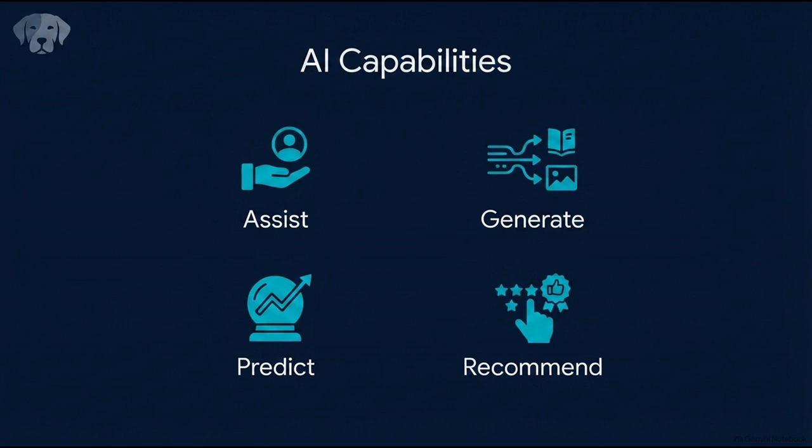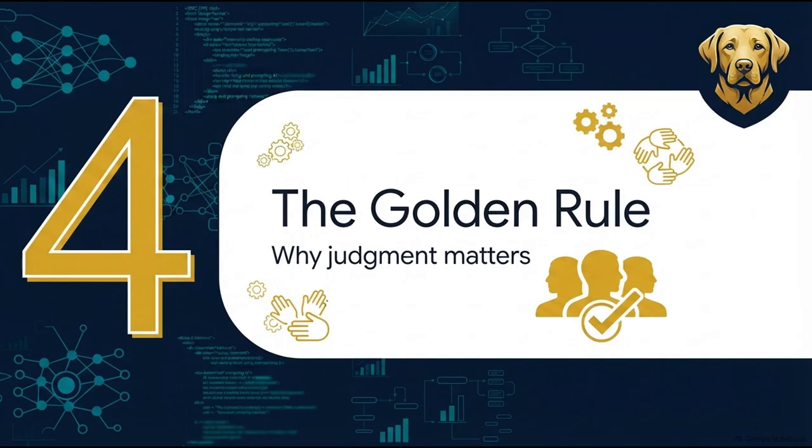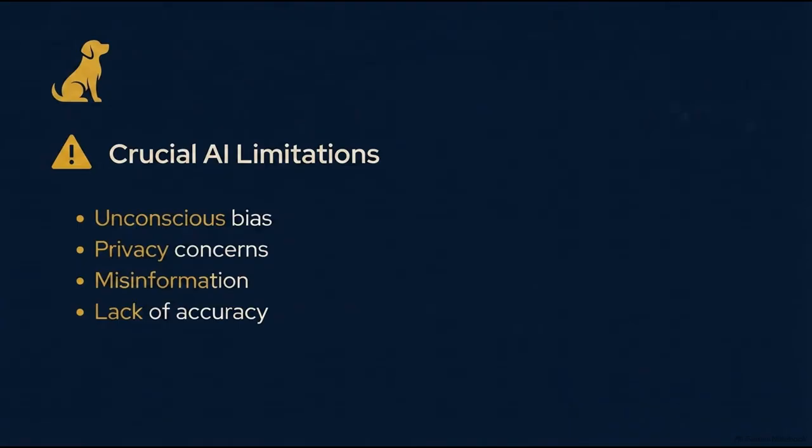We have to understand not just what AI can do, but also its very real limitations. Which brings us to the absolute most important part of our explainer today. Section 4, the golden rule, and exactly why human judgment matters. Here's where we shift our focus entirely from what the AI gets right to what it frequently gets wrong.